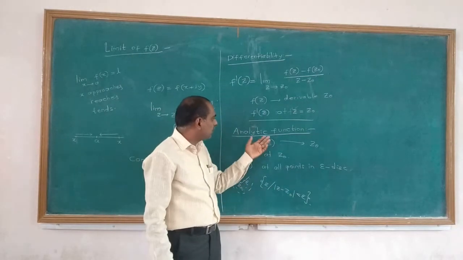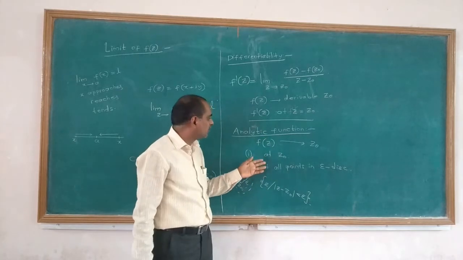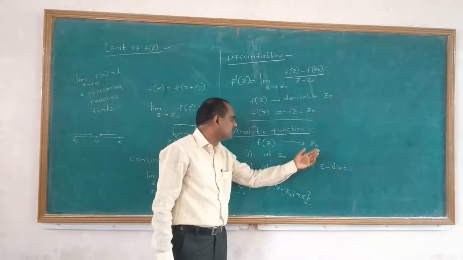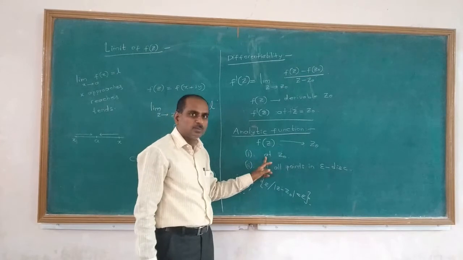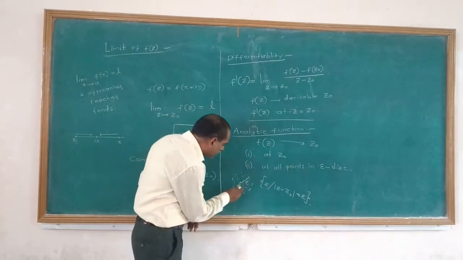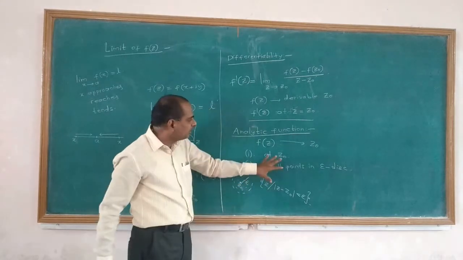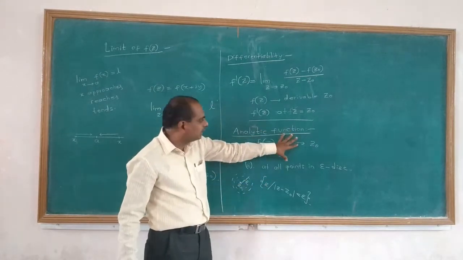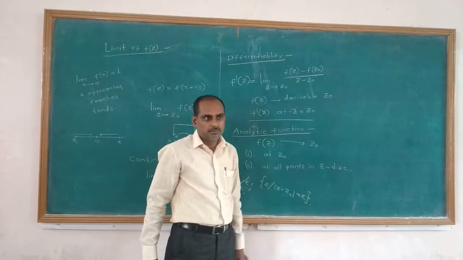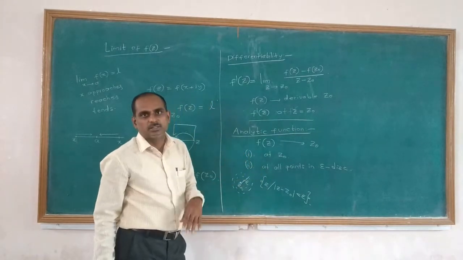Now here in this analytic definition, two points we have observed. f of z is analytic at a particular point z0 if f of z is differentiable at z0 and also f of z is differentiable at all points in the neighborhood of z0. Then only we say that f of z is analytic at a particular point z0. So that is the meaning of analytic function.